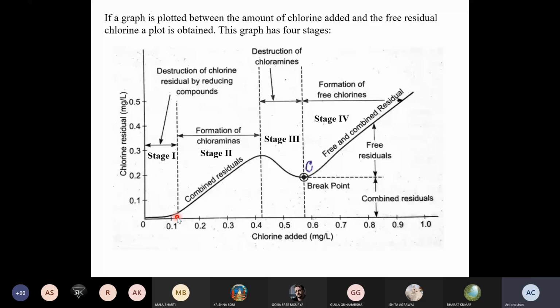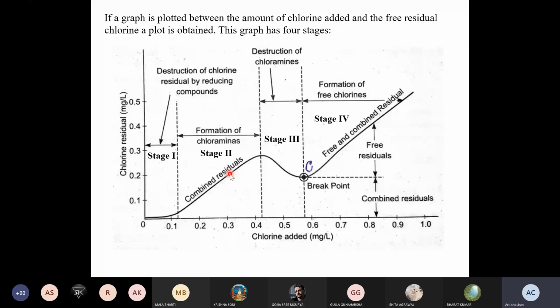That's why the combined residuals appear, and the combined residuals increase. So you will see an increase in the graph. You will see that the graph will be like this.